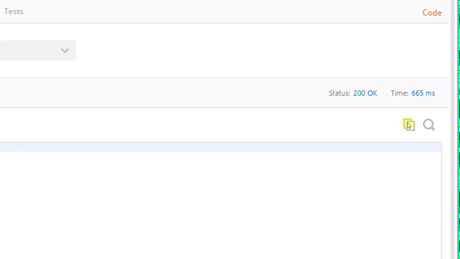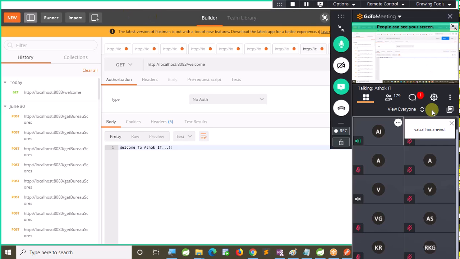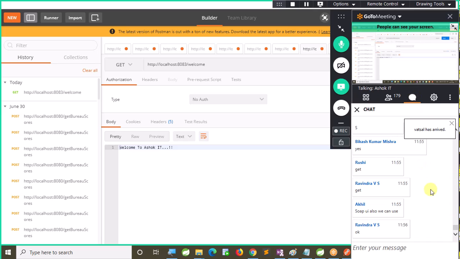We will talk about the status codes also. HTTP status codes also we are going to discuss. These are very important. So I am able to test the functionality of the REST API by using my Postman. Postman is called a testing tool for REST APIs. SoapUI also you can use. SoapUI can be used to test both SOAP providers and REST APIs. But Postman is used only for REST APIs.